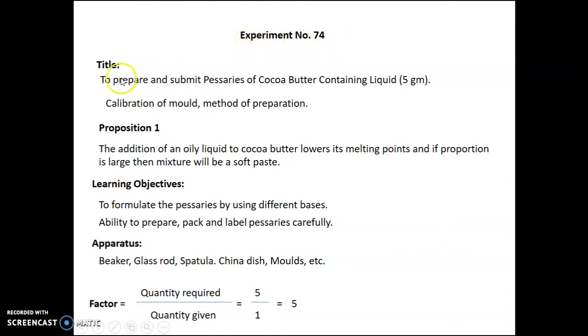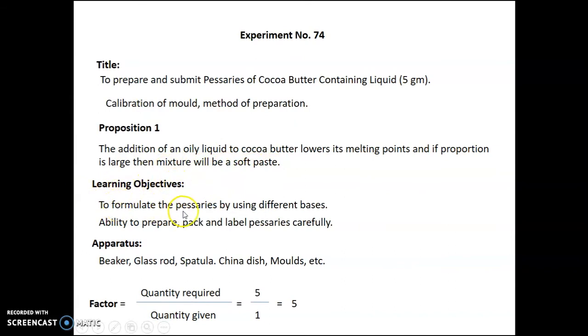Experiment number 74. The title of this experiment is to prepare and submit the pessaries of cocoa butter containing liquid, 5 gram. In this we are going to study the calibration of mold and method of preparation. Proposition: the addition of an oily liquid to cocoa butter lowers its melting point, and if the proportion is large, then the mixture will be a soft paste.